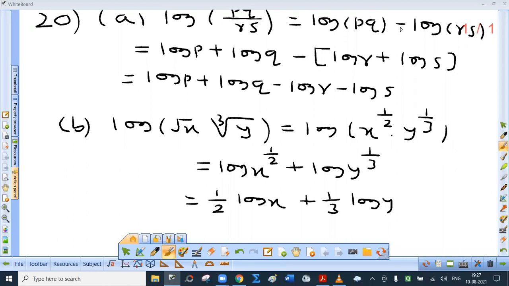B part, log of root x into cube root of y. Root x means what? X raised to half. Cube root means raised to 1 by 3. Log mn is log m plus log n. Log of m raised to n is n log m. So finally, it is half log x plus 1 upon 3 log y.